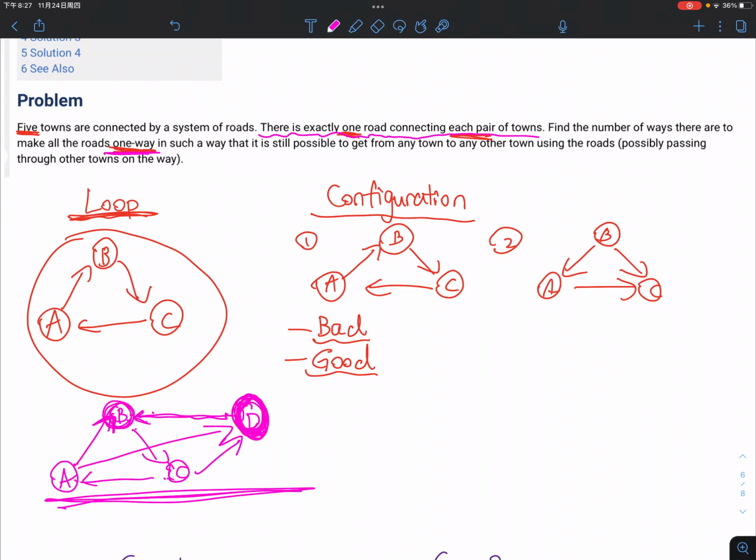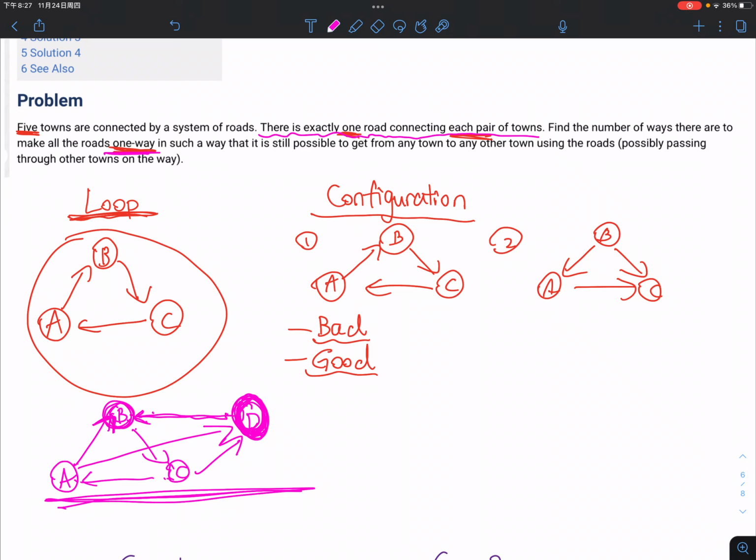Okay, so enough of the definitions, let's proceed. We are going to talk about the different cases, like the different types of configuration. I already drew them out. So let's talk about case number 1. What do you notice here? We have 5 towns, right? And in case 1, as you can see, all the other towns except for the town in the middle are pointing towards it. So case number 1 is 4 towns pointing at the 5th.